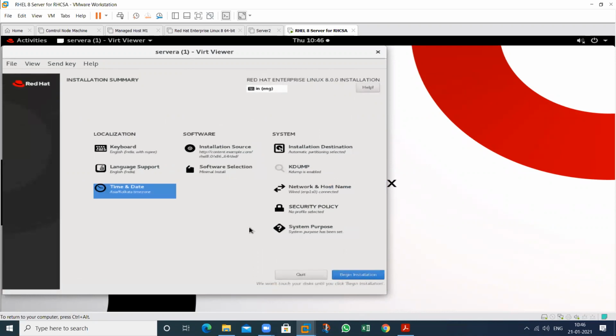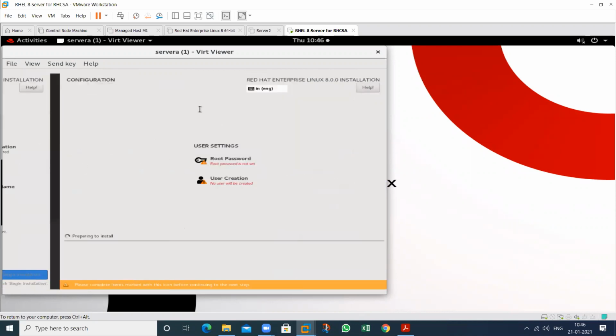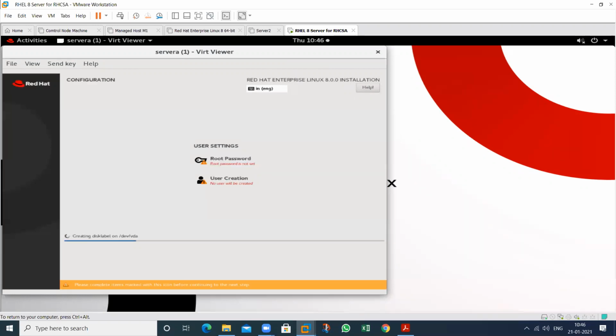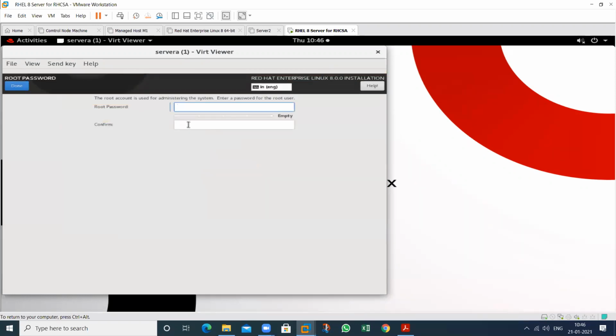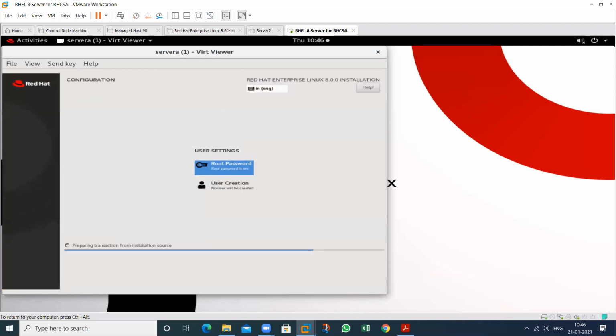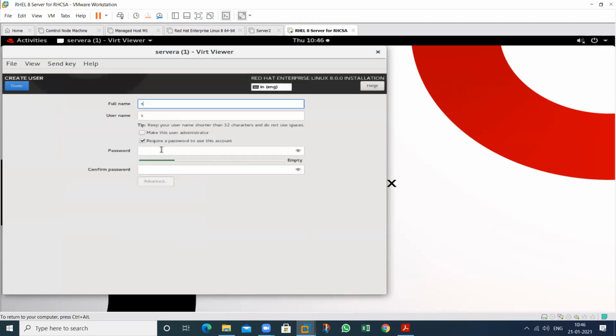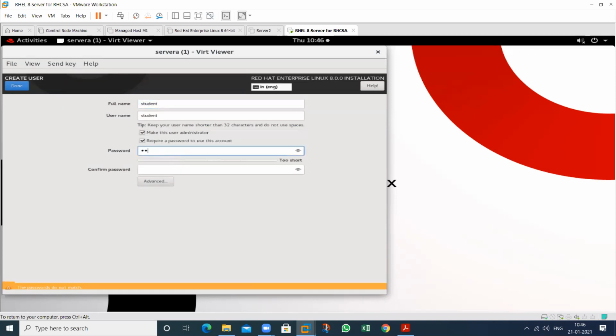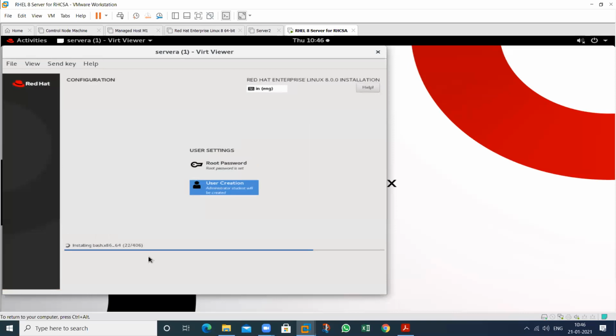Then begin installation. Your installation will be started. Then provide the root password, that is Red Hat. Again Red Hat. Red Hat again, then done this one. Done. Then provide the username, that is student. Again make this administrator, again student. So this will be complete. This installation has been completed. Now see this one. Only 406 packages were installed within a minute. So my installation has been completed.